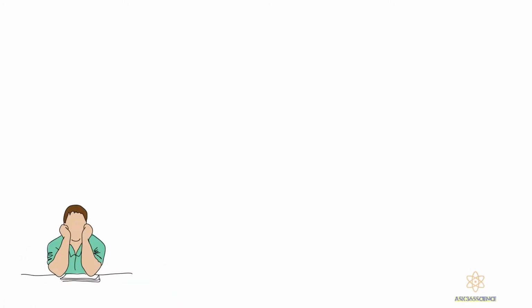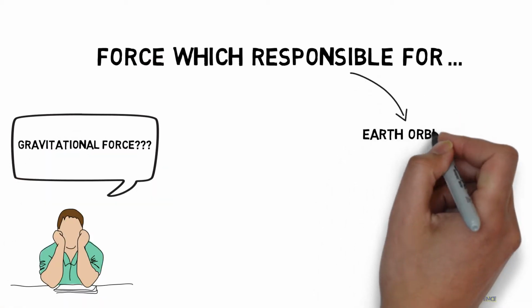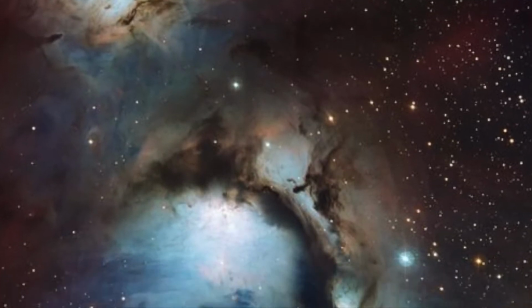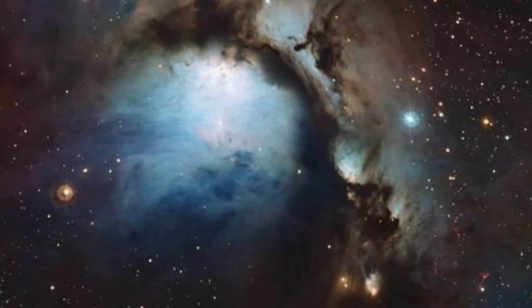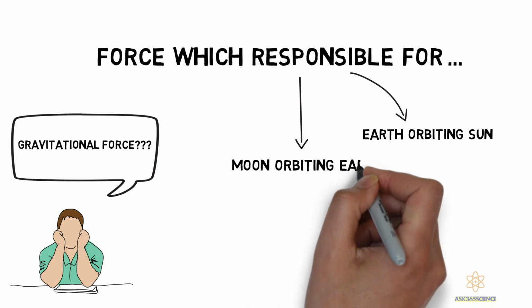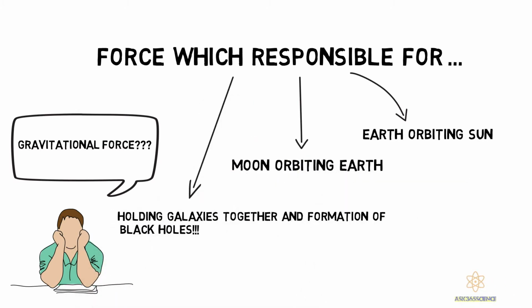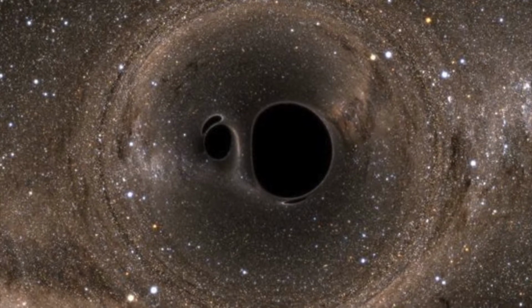Gravitation. Gravitation is the force which holds the Moon in orbit around the Earth. Also, Earth orbits around the Sun. Gravitational force also reaches across the intergalactic spaces, holding galaxies together in space. And also, this force is responsible for the most mysterious structure in the universe called black holes.